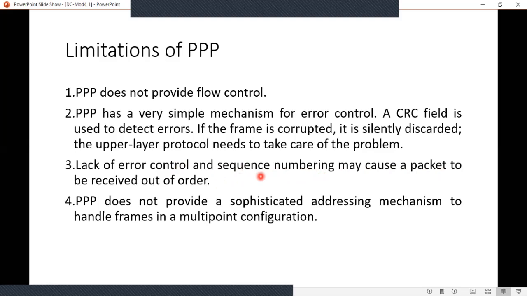Since there is no sequence number, the packets might be received out of order. Next, point-to-point protocol does not provide a sophisticated addressing mechanism to handle frames in a multi-point configuration.